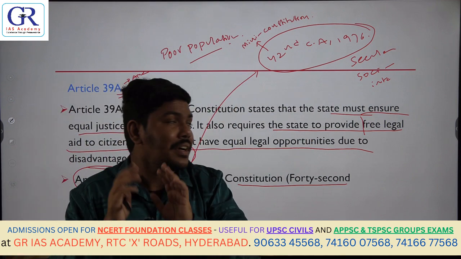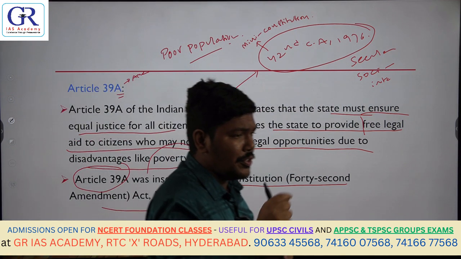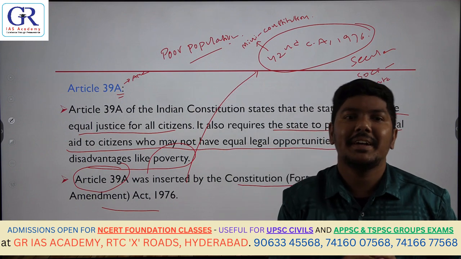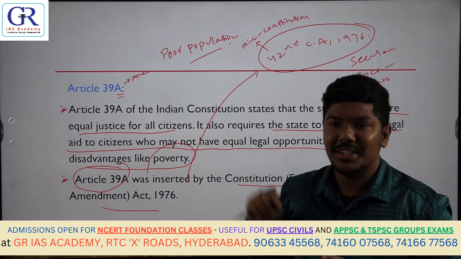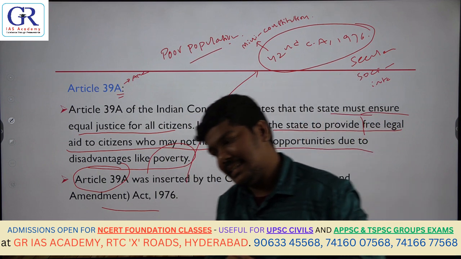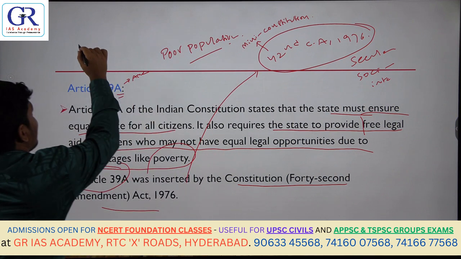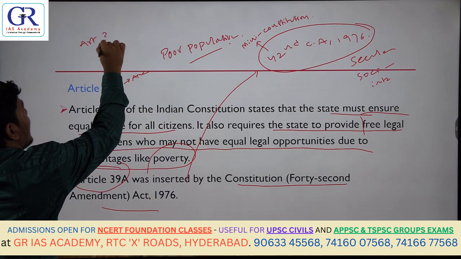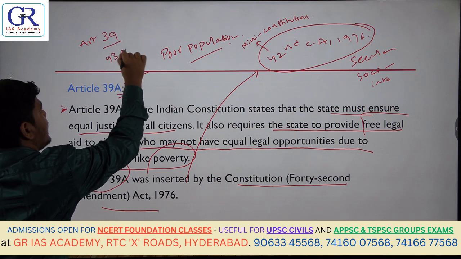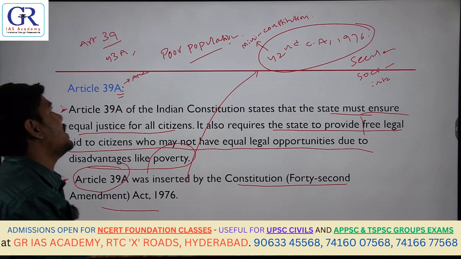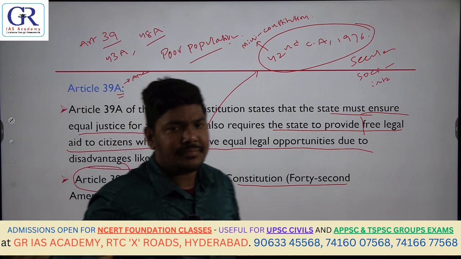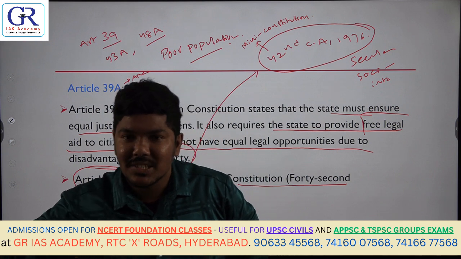There was a question in UPSC: which of the following Directive Principles of State Policy were added through the 42nd Amendment Act 1976? This is one such article which was added through it. There are some other articles too, for example an important clause of Article 39, Article 43A, participation of workers in the management of industries, and Article 48A, the state shall promote the environment and wildlife.